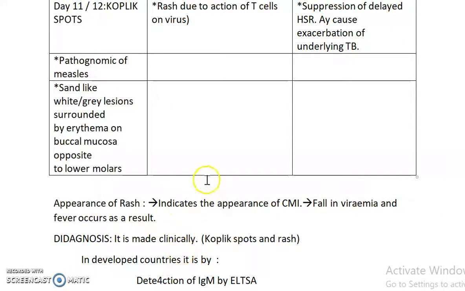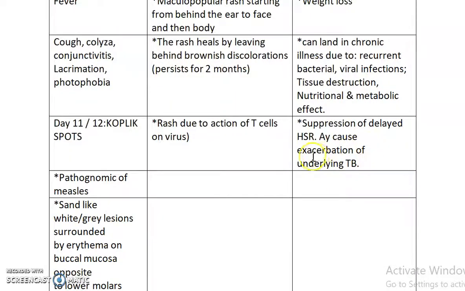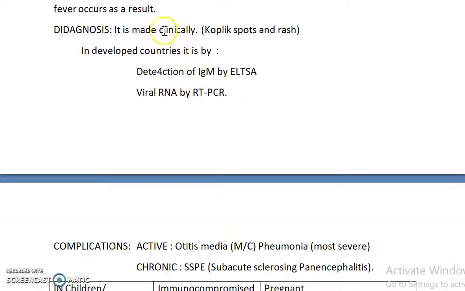Next, in the post-measles stage, there is weight loss, and it can land in chronic illness due to recurrent bacterial and viral infections, tissue destruction, and nutritional and metabolic effects. The suppression of delayed hypersensitivity reaction can cause exacerbation of underlying tuberculosis. Then diagnosis: it's generally made clinically by Koplik spots and rash. In developed countries, diagnosis is by detection of IgM by ELISA, and viral RNA by RT-PCR.